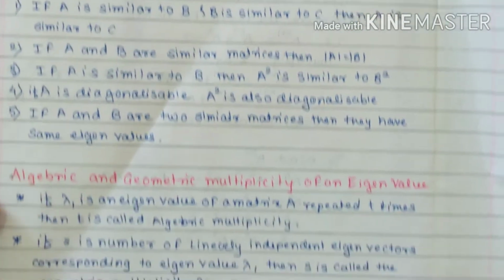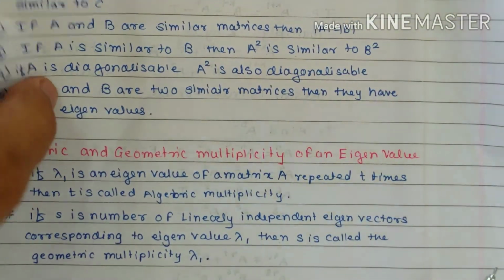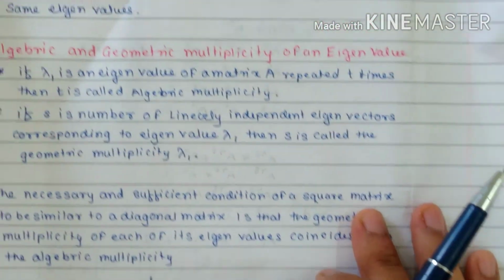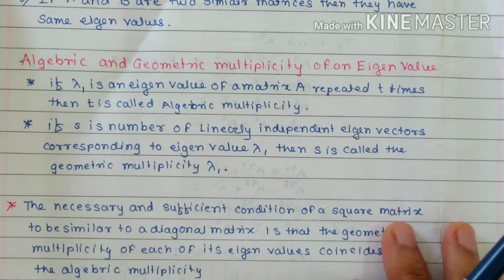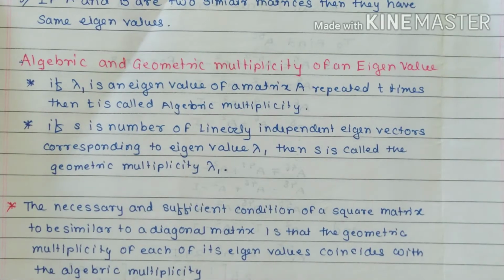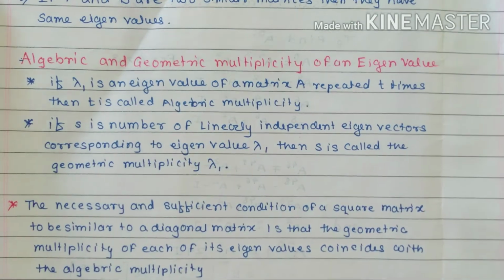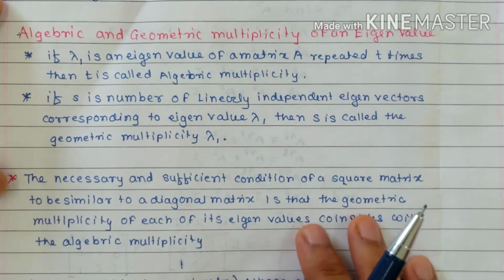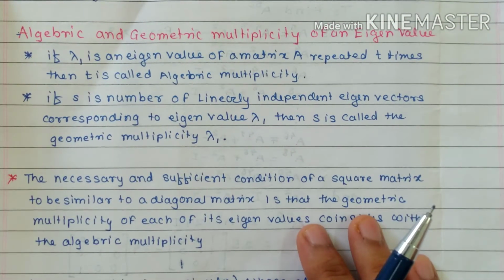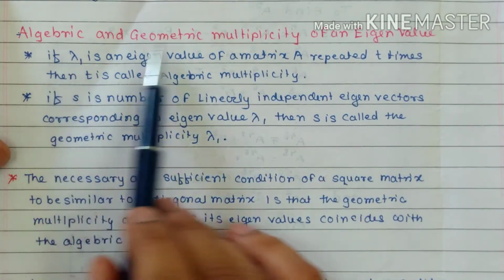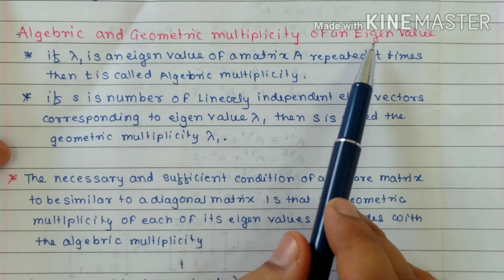That's very important, and this leads to diagonalizing a matrix, or reducing a matrix into its diagonal form. So for that we take the help of this: if A and B are similar, then their eigenvalues are equal. But before we proceed to the diagonalization of a matrix, there is a very important concept, algebraic and geometric multiplicity of an eigenvalue.